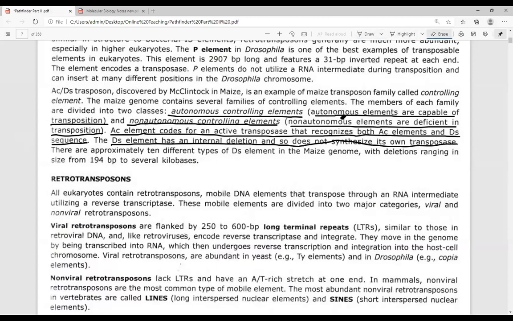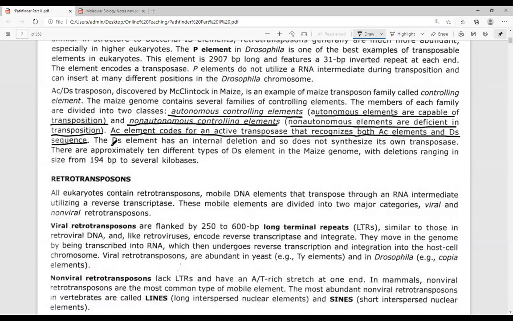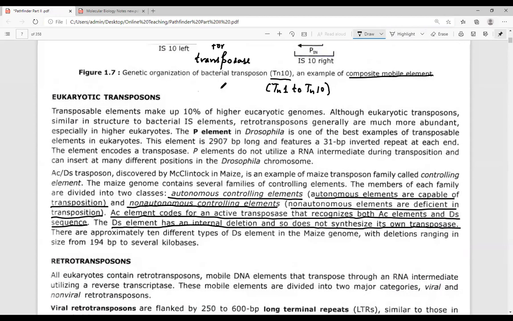So they are the one that are not going to synthesize their own transposase because in this case, the DC elements have a mutation, have an internal deletion present within itself. So do not have the ability to encode its own transposase enzyme. Okay, इनके अंदर ability नहीं होती कि ये transposase enzyme को include कर सकें.